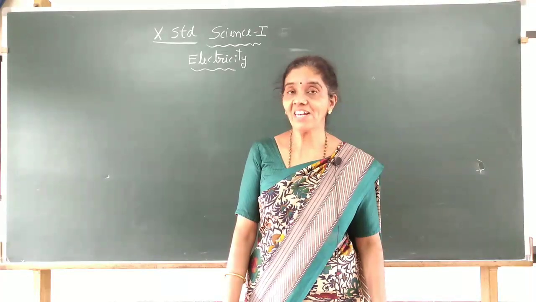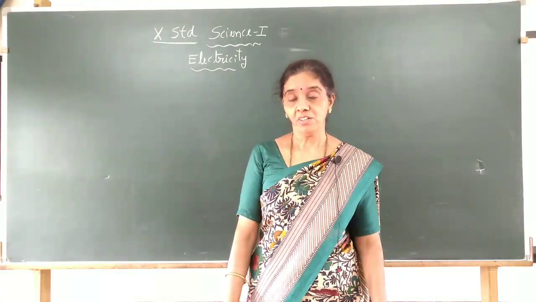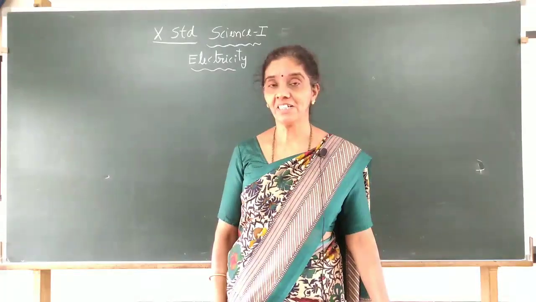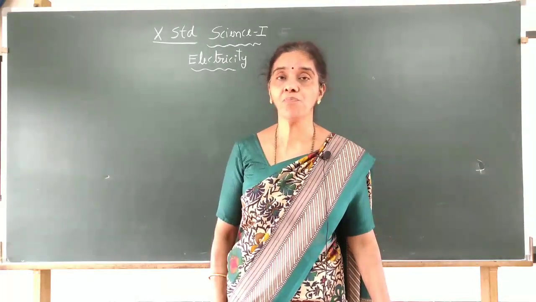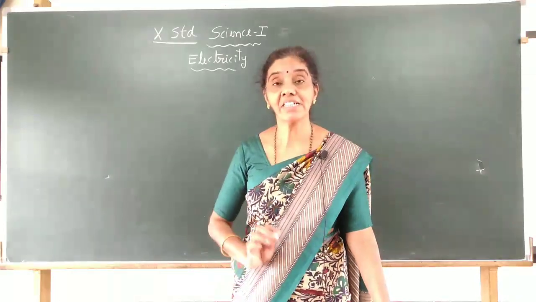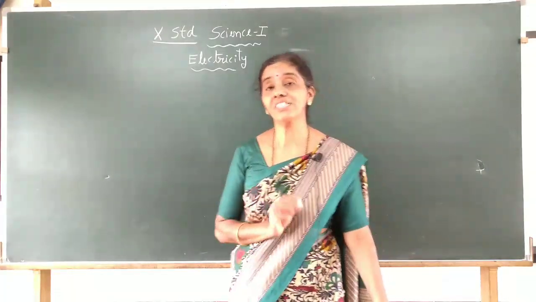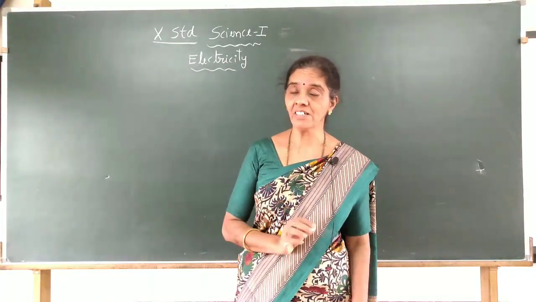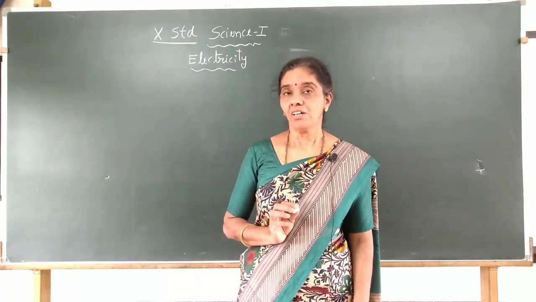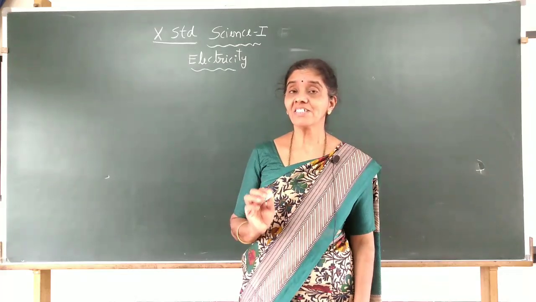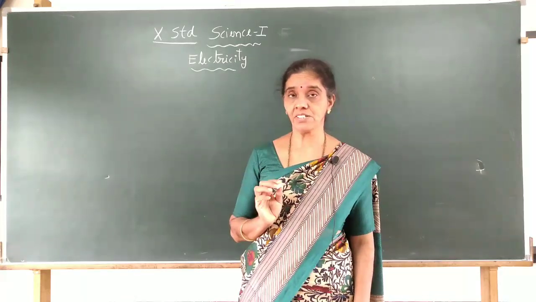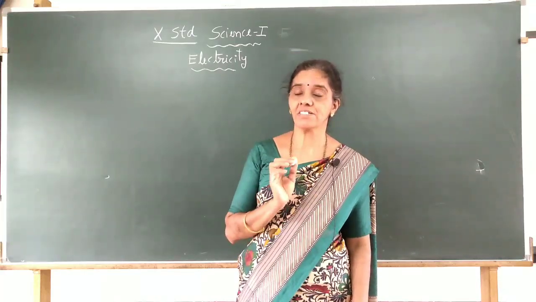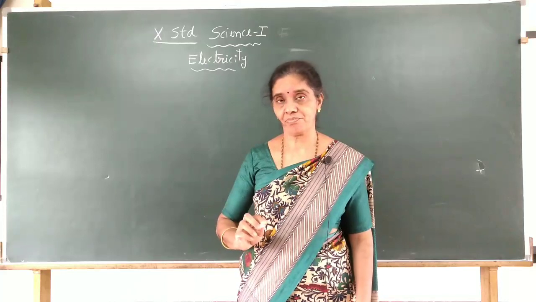Now, electricity consists of electric current. What is electric current? The name current says the flow. Current is flow. Here, electric current is the flow of charges. Flow of charges results in current. So, electric current is the rate of flow of electric charges.